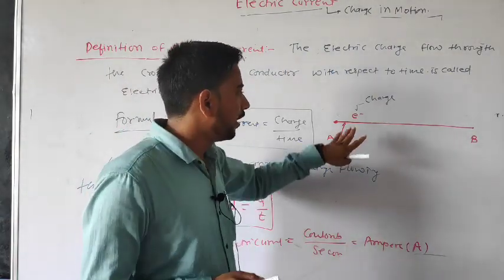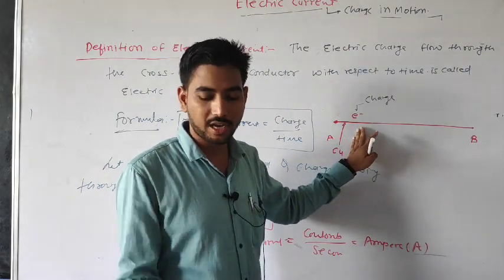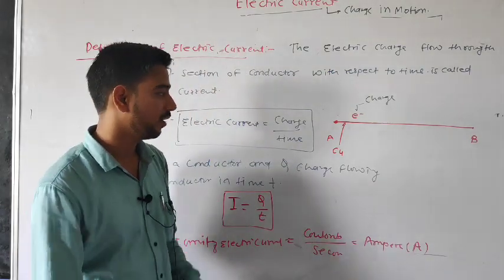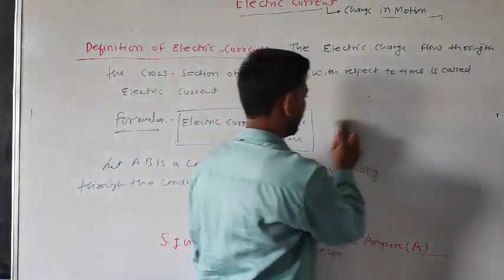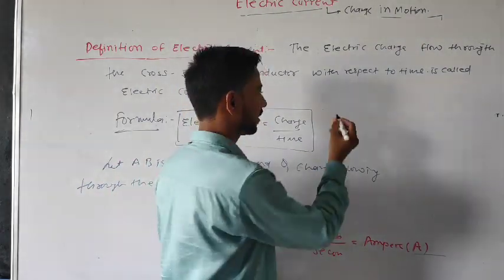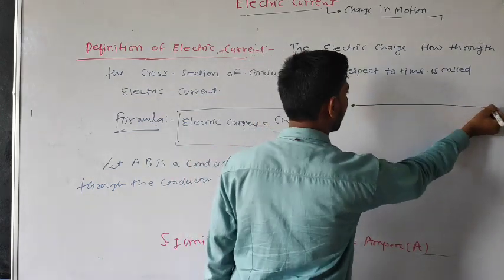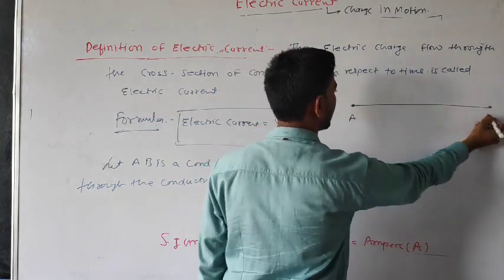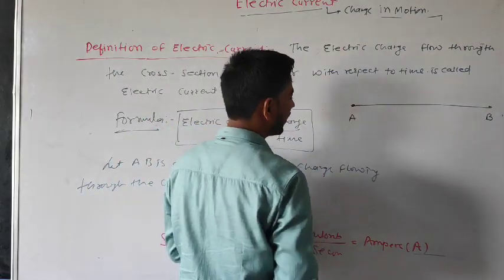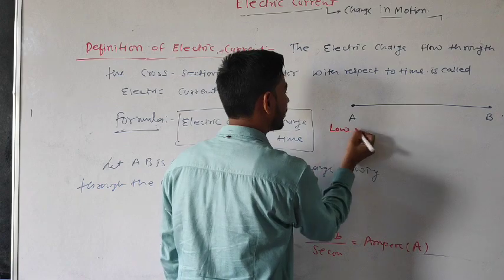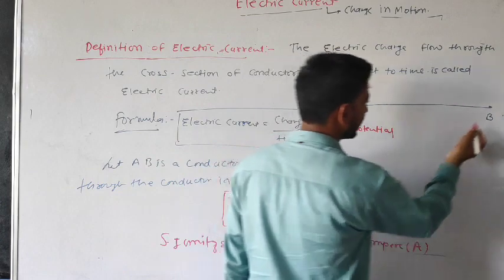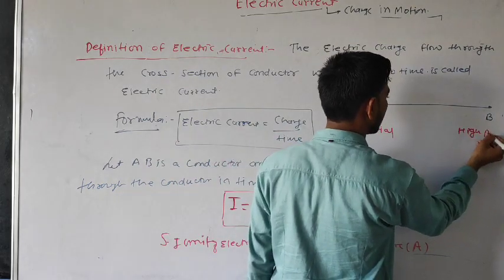One thing to remember: I have told you that flow of charge generates electric current. So we want to find in which direction the charge will flow. Suppose here you have a conductor, this one is A and B. Terminal A is at low potential and terminal B is at high potential.